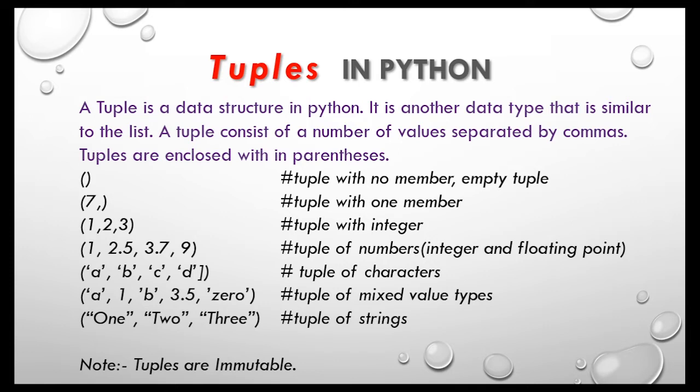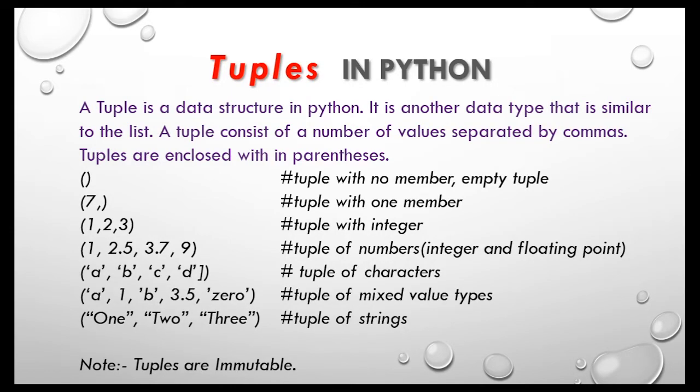Tuple is a data structure in Python. It is another sequence data type that is similar to the list. A tuple consists of a number of values separated by commas. Unlike list, however, tuples are enclosed within parentheses, as you can see here. The values that make up the tuple are called its elements, and elements in a tuple need not be of the same type.